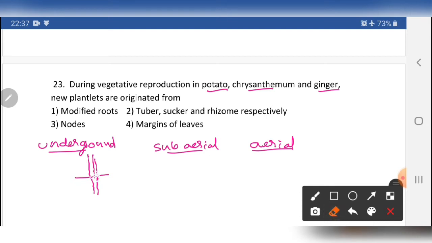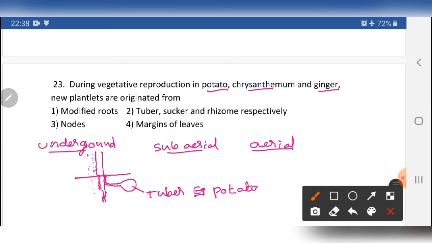Let me draw it again, it is not clear. So this is the surface of the soil, and some part of the stem is present below the soil, along with the root system. From this stem below the soil, lateral branches are formed. The tips of the lateral branches swell, and the structure formed is a tuber. So potato is an underground form called a tuber. Tuber, example potato.